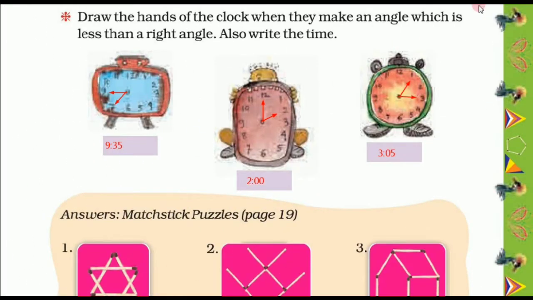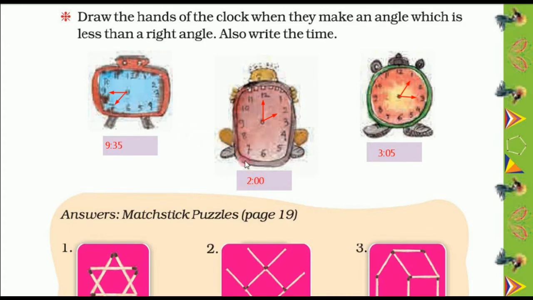Let's move on to the next question. Draw the hands of the clock when they make an angle which is less than a right angle. Also write the time. So here I have drawn the hands of the clock when they make an angle which is less than a right angle, and also I have written the time. So the first one is 9:35, and the angle made by these two hands is less than a right angle.